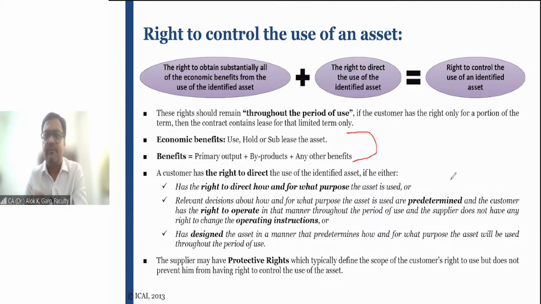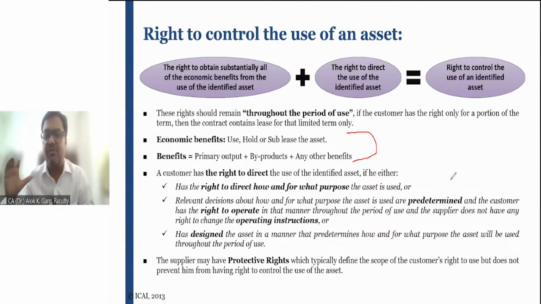For example, if I need to pick up 3 or 4 guests, and let's say I have to run 200 kilometers a day, I am deciding how to use that asset. The lessor only has a protective right. The lessor will only tell me, see, this car is registered in India only. You cannot take this car to Nepal.